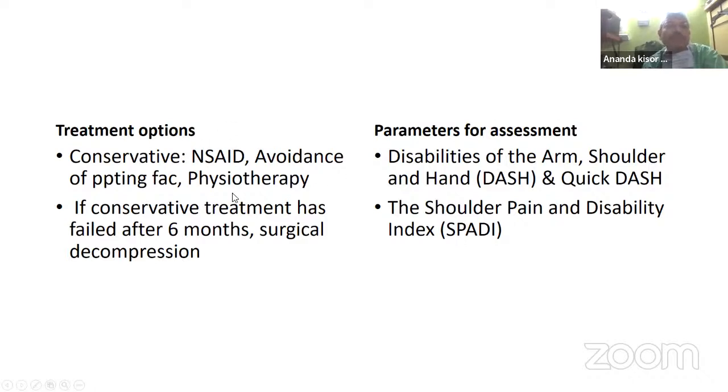Conservative, maybe NSAIDs, avoidance of the precipitating factor, like this. Now the parameters of assessment. This is how you will write it down, point by point. All of you know this.